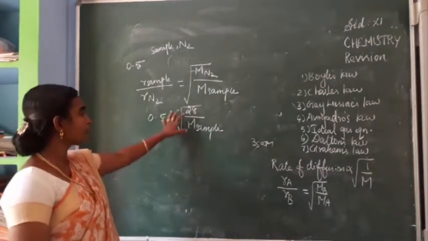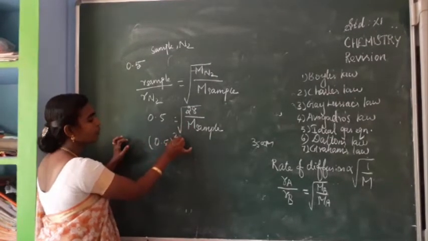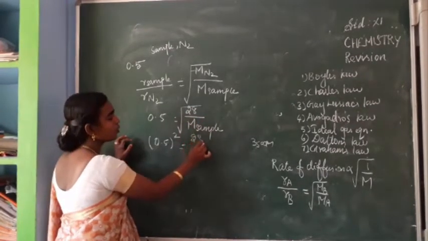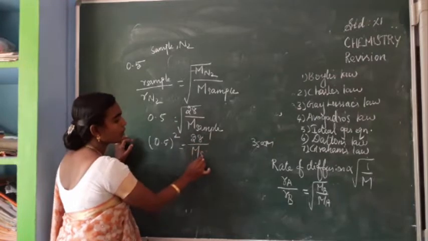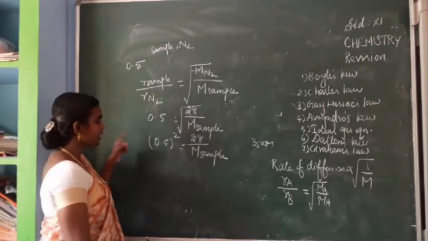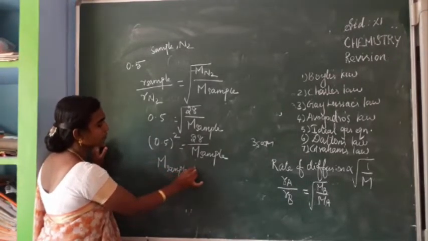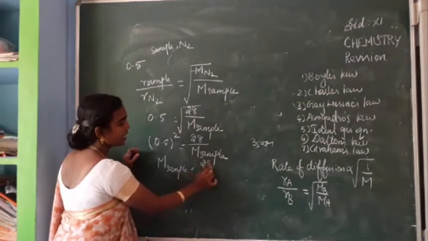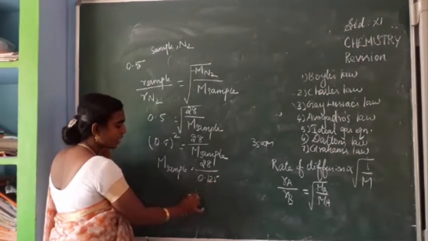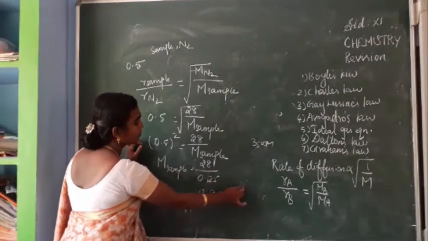The question they can ask is to find the molecular weight of the sample. Okay. To remove the square root, we take the square of 0.5, which equals 28 divided by the molar mass of the sample. Okay. So next, the molar mass of the sample is equal to 28 divided by 0.125. This will give a value of 112 gram mole power minus 1.